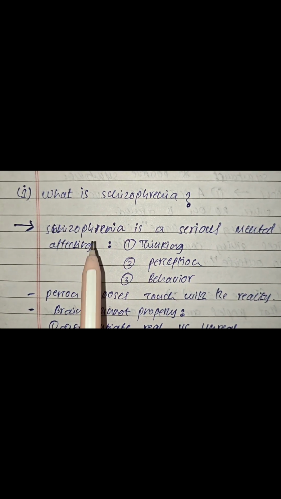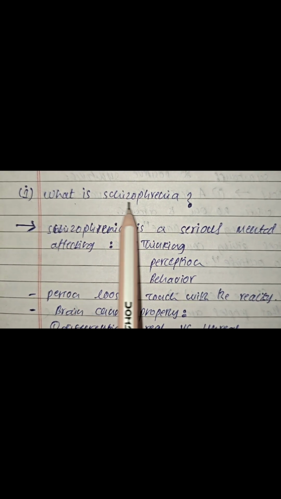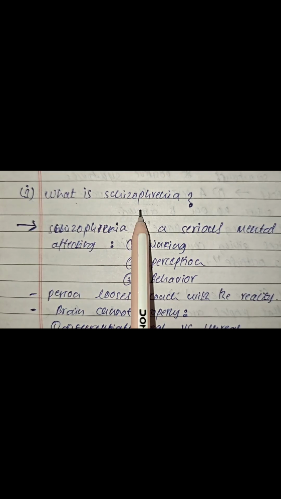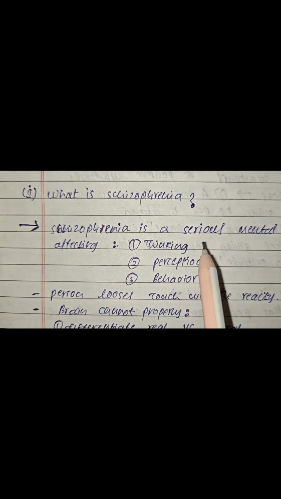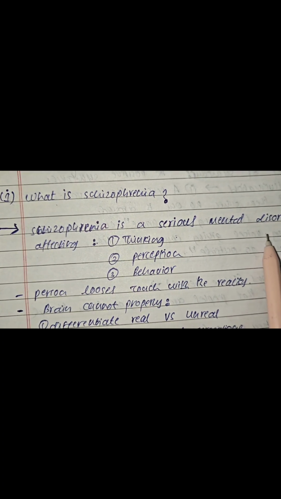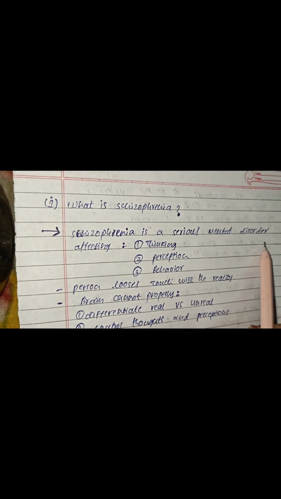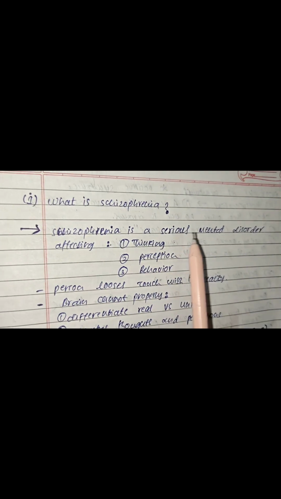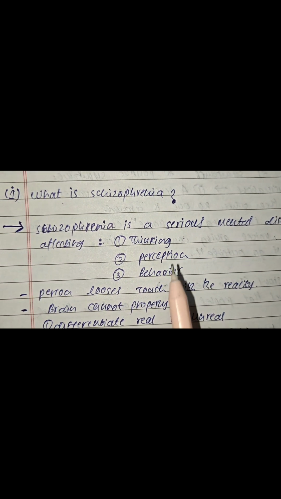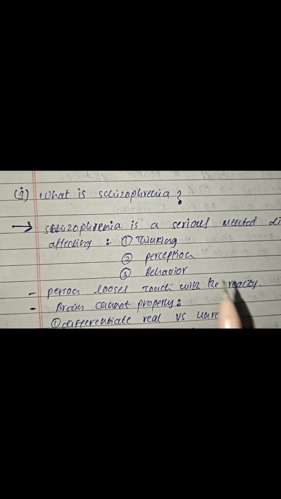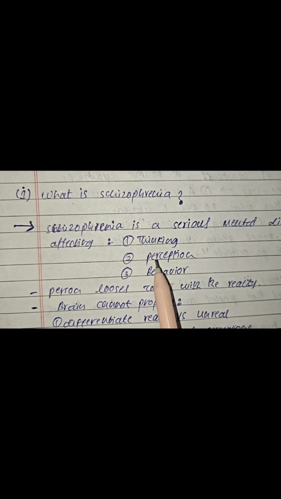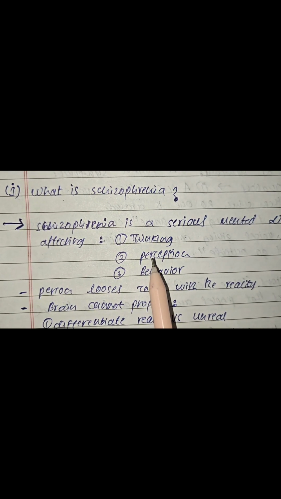Okay, so today we are going to study about schizophrenia. So, what is schizophrenia? Schizophrenia is a serious mental disorder affecting thinking, perception, and behavior. Like it is a disorder. It is not disease. It is disorder.